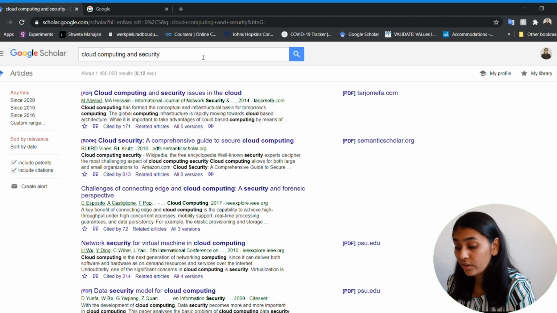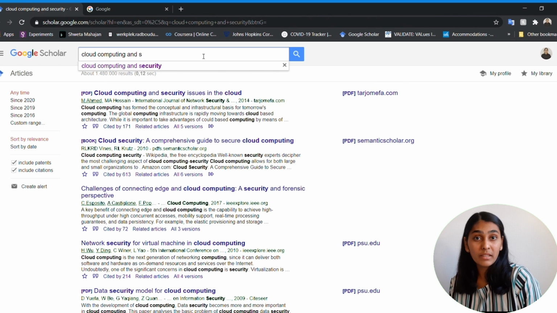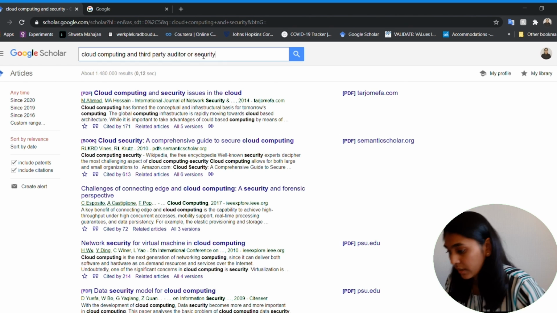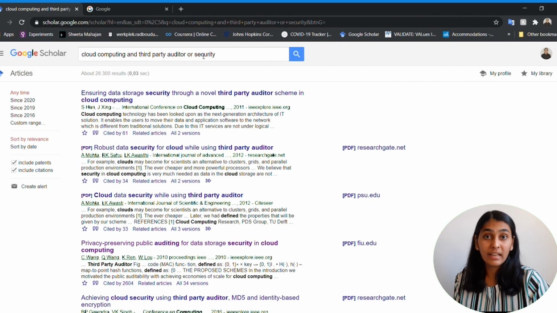Now let's say you want research papers which talk about cloud computing and third-party auditor or security. Then simply type these phrases into Google Scholar and use the words and or. So you will get a list of articles which are talking about cloud computing and which have the words third-party auditor or security. So another search engine which I commonly use is PubMed.